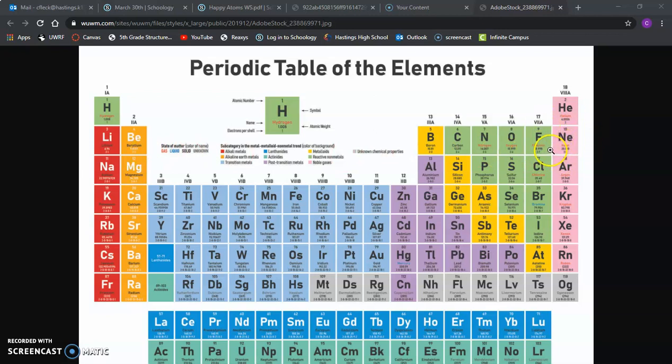And the very reason why is, don't forget what they do, right? Metals tend to lose electrons. The nonmetals tend to gain those electrons. And so don't forget about that question. If we lose electrons, we are losing what type of charge? We should be losing a negative charge, right? And if we are gaining electrons, we're gaining a negative charge as well.